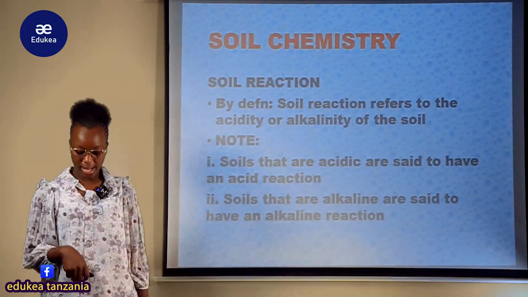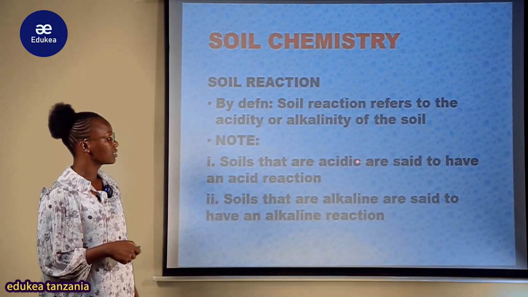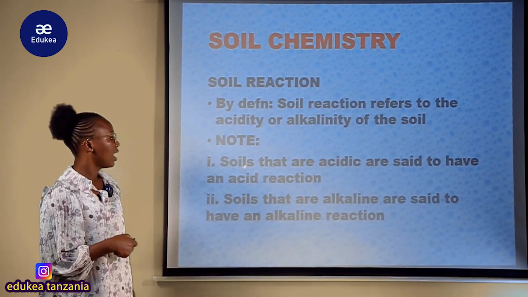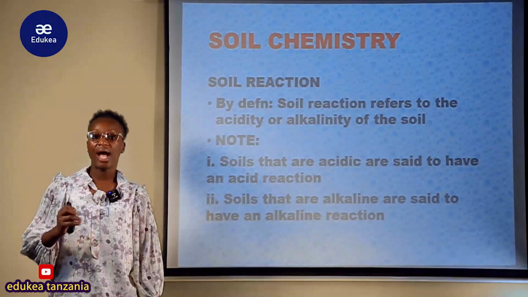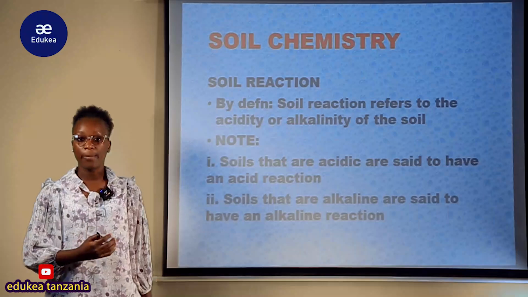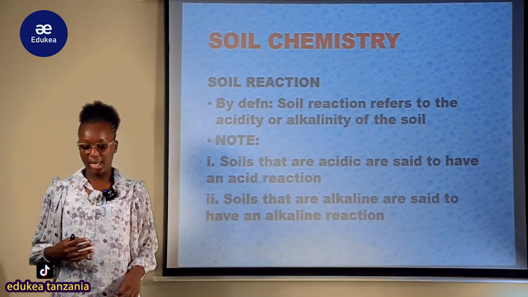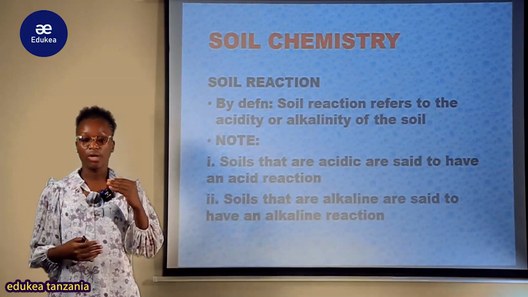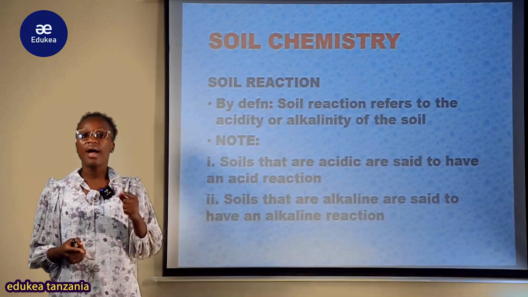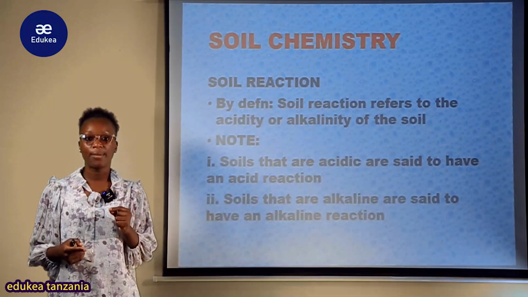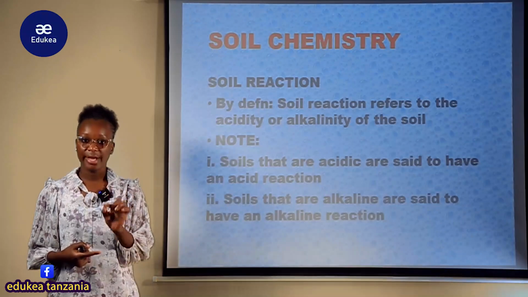Something to note here in soil reaction is that soils that are acidic are said to have an acidic reaction. Kwamba soil ambayo ni acidic in nature, ina acidic properties. So tunasema kwamba soil ni acidic, we call it acidic reaction, kwa sababu tunaongelea soil reaction. So kama soil is made up of acidic properties, directly we say that soil has an acidic reaction.